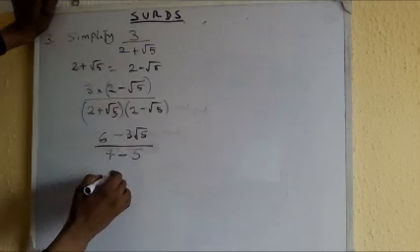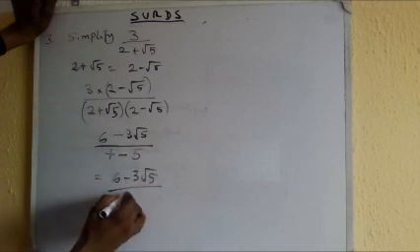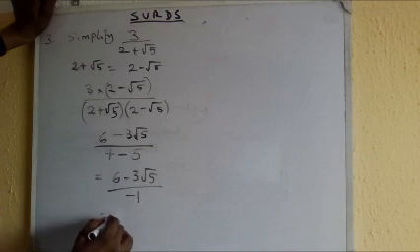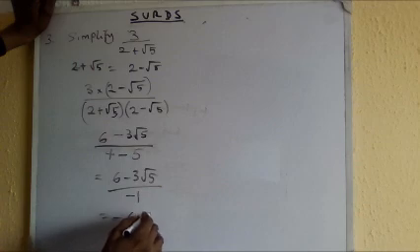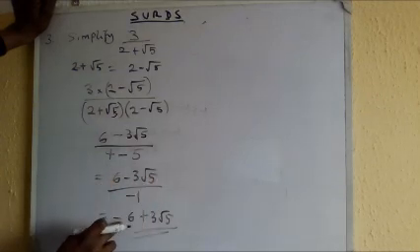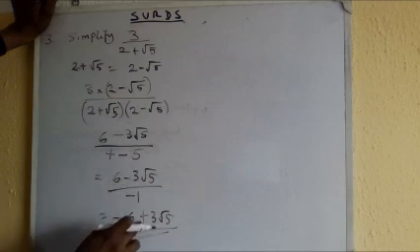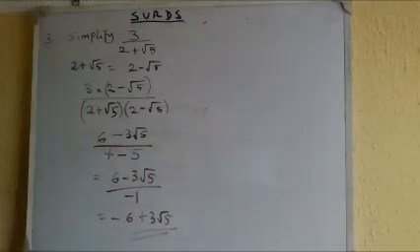So the answer is 6 minus 3 root 5 all over minus 1, or minus 6 plus 3 root 5. How does it become like this? When this minus is multiplied through, that is minus 6, then minus times minus becomes plus. So this is the simpler form of that expression.